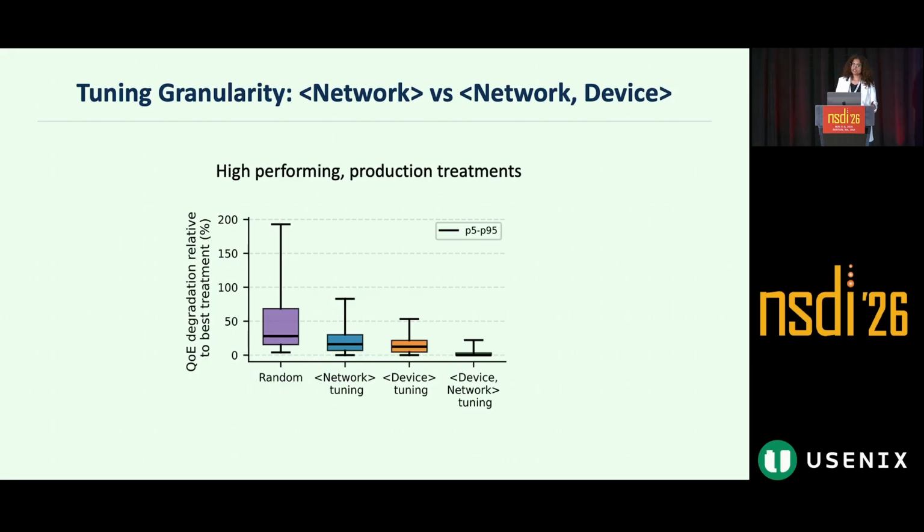Tuning at the device level improves this further, but going all the way to fine-grained tuning at device and network level closes the gap to 0. And for large-scale providers, these improvements are essential as revenues are tightly tied to the QoE of users across all the cohorts.